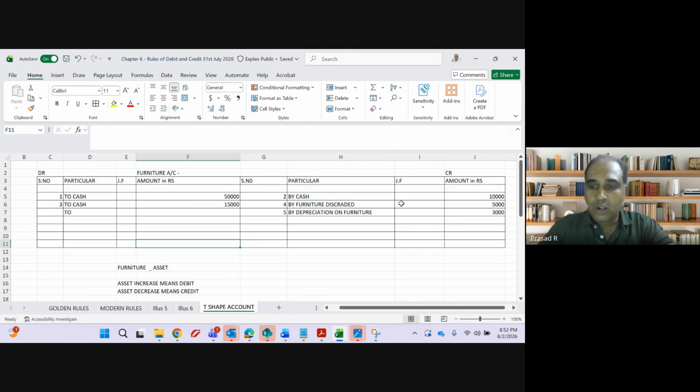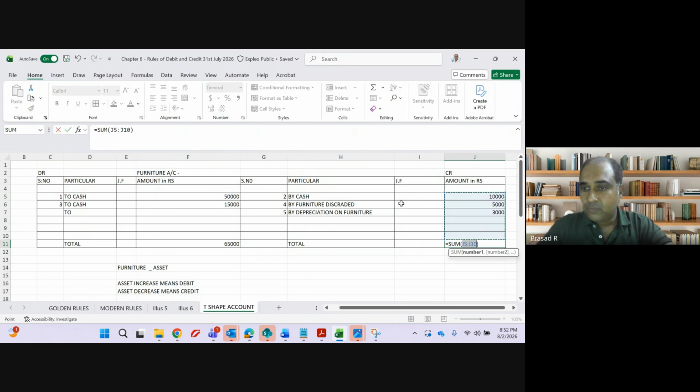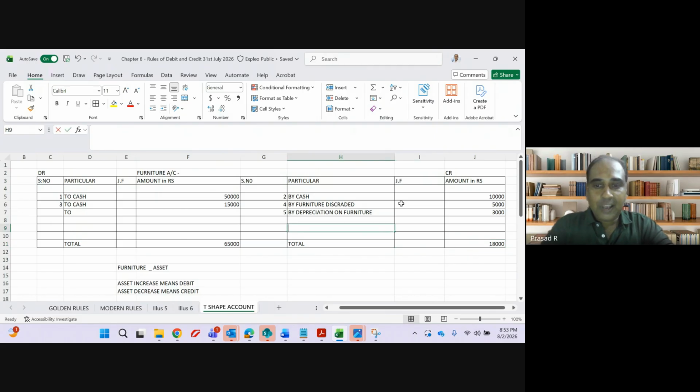Now I have recorded all the transactions. I have to total all the transactions. Debit side total is how much? 65,000. Credit side total is how much? 18,000. So I have by balance.